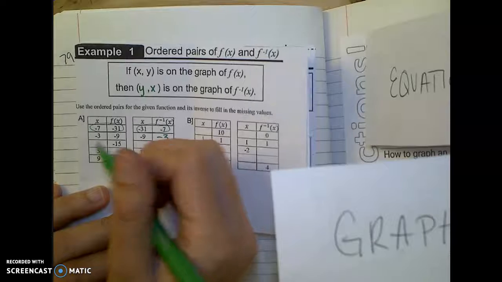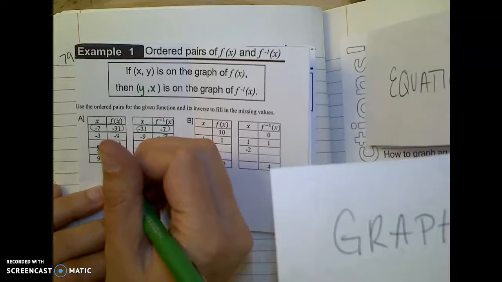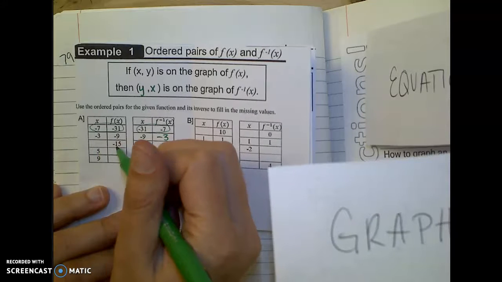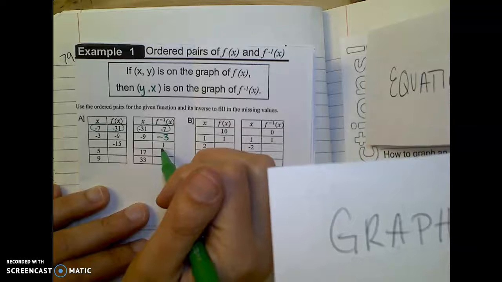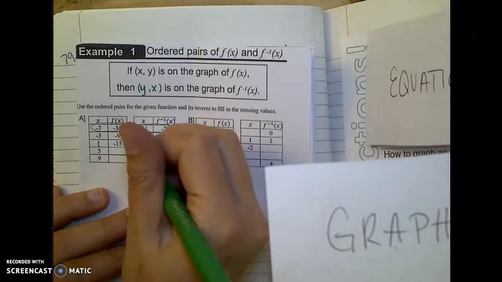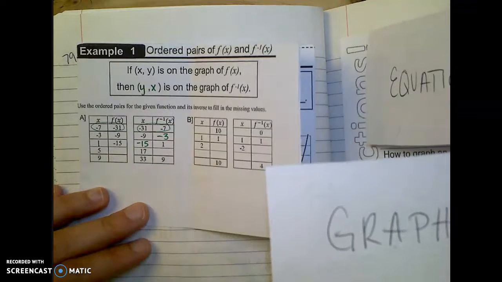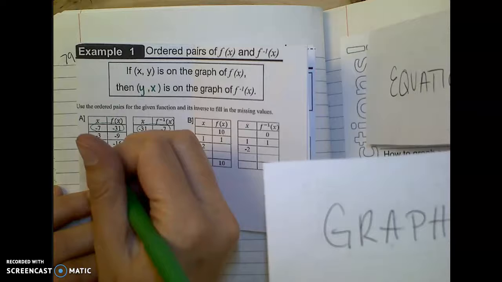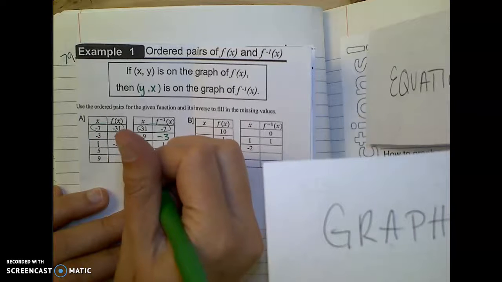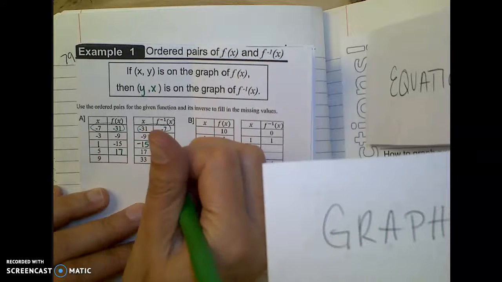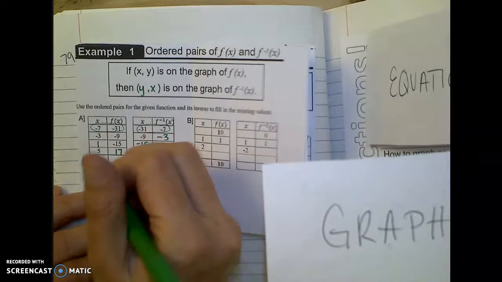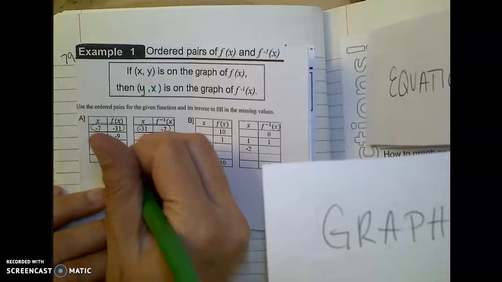It's safe to assume that these all go in order, so this next one where I was missing x comma -15, this one would have to be with it. So this has to be 1, and this has to be -15. The next one, we'd have 5 comma something, and here it's showing you that it was 17, and so that would be 5. And then the last one would have to be 33 because of the swapping.